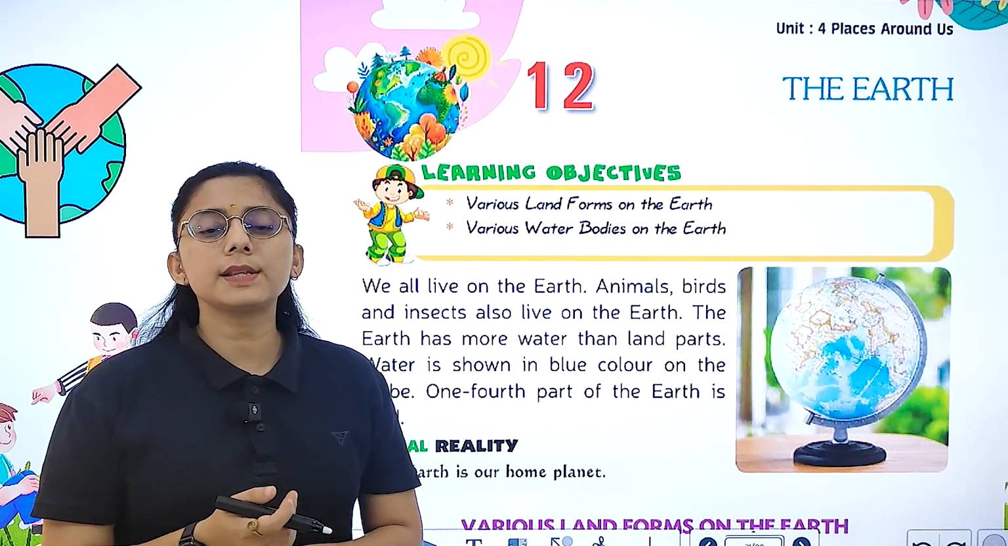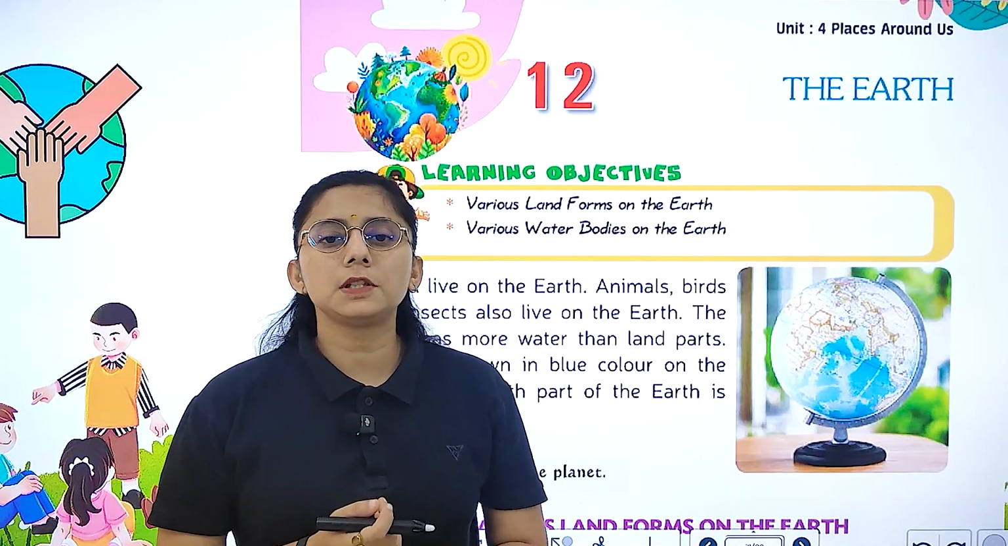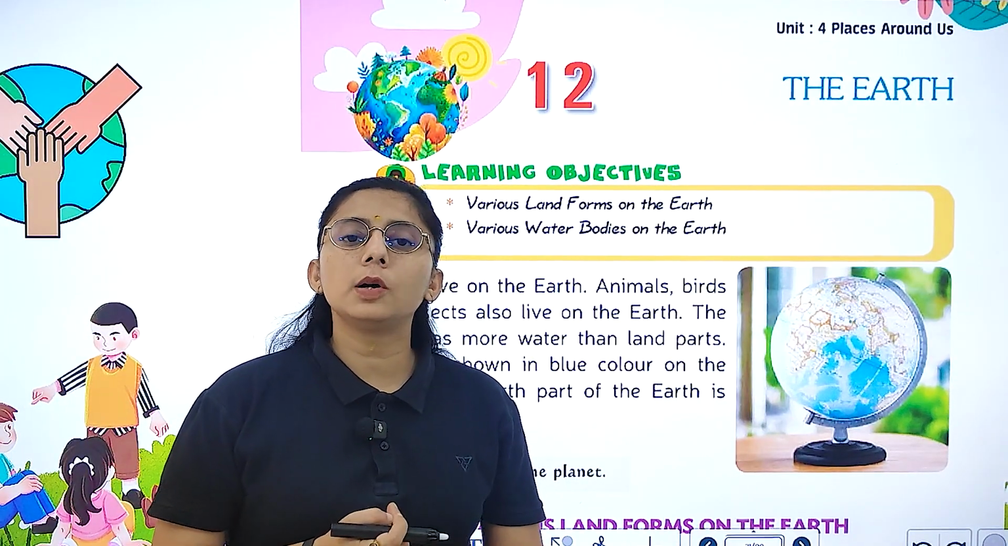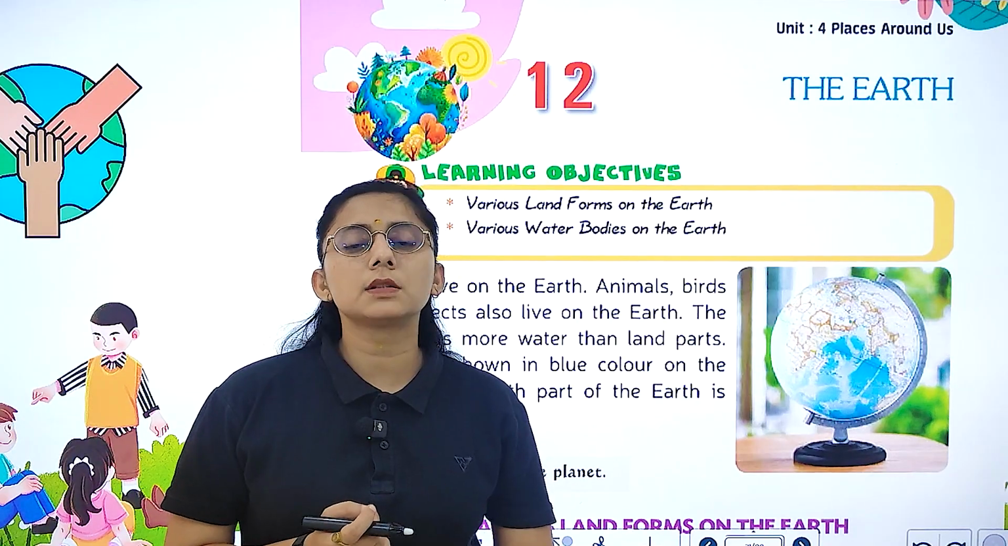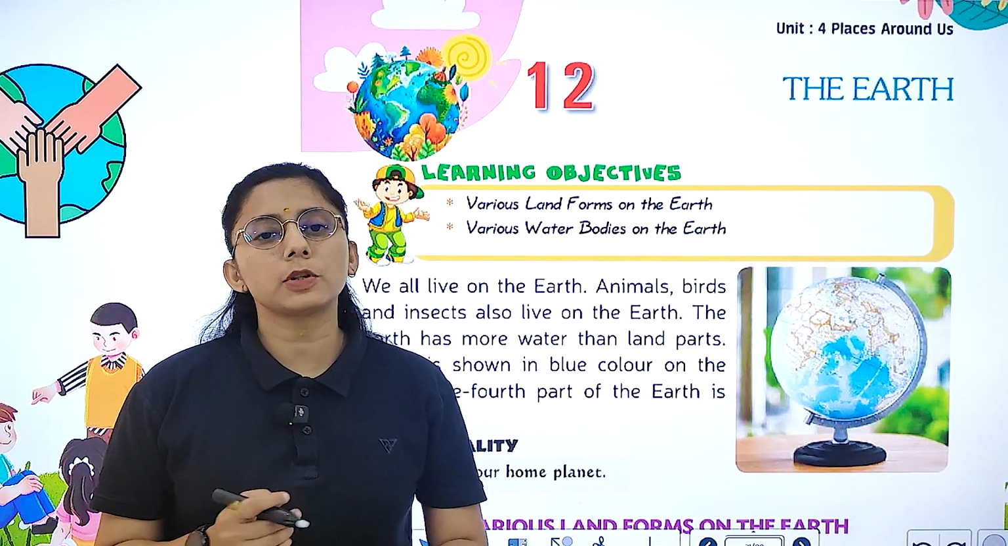Now children, today let's start with chapter number 12, the Earth. In this chapter, I will tell you about the Earth. Earth is the only planet where life is possible, so it is also known as the blue planet. Why is life possible on the Earth?